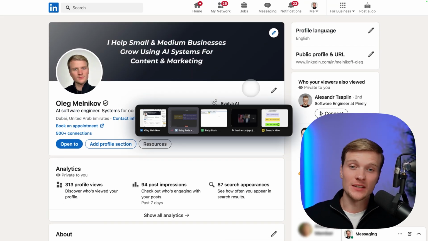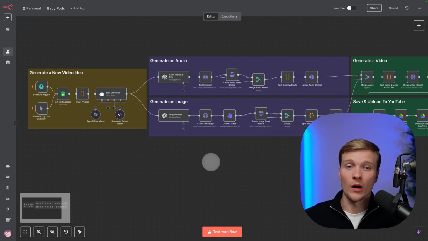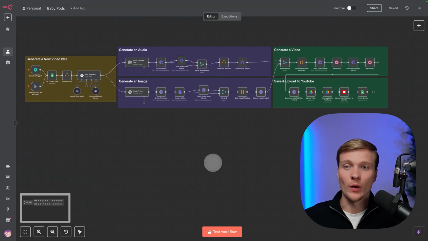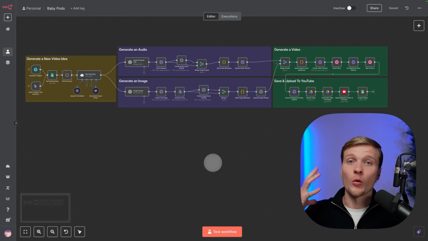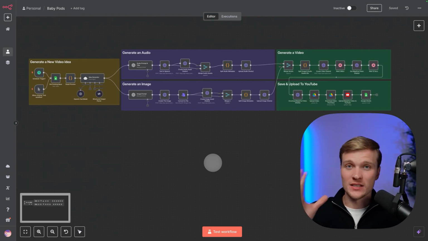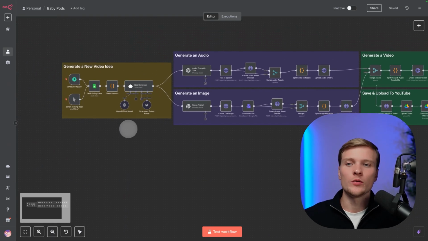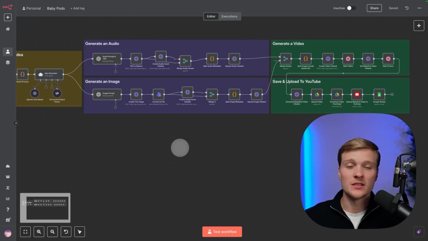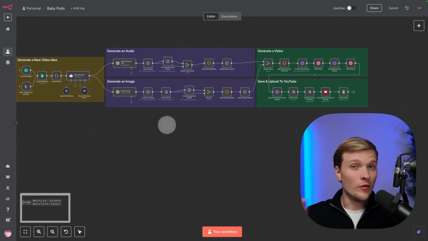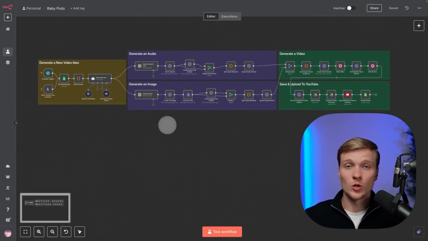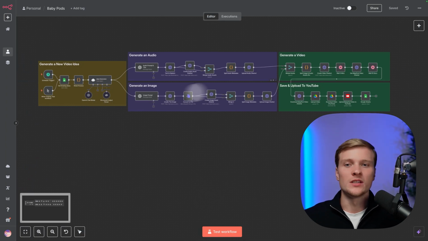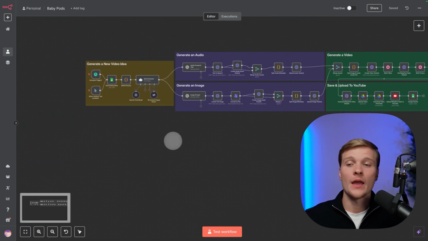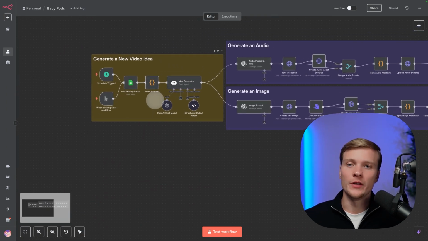So let's begin with the system overview. Here is the whole workflow inside n8n. It's quite huge. It might look a little bit overwhelming, but it actually is quite simple. And right now I will explain the high level logic behind the system so you understand overall what is happening without diving too much into detail first. So the system has 5 main components, and the first one is generate a new video idea.